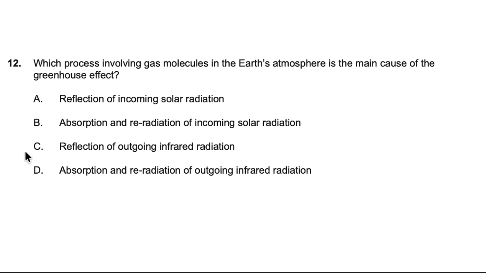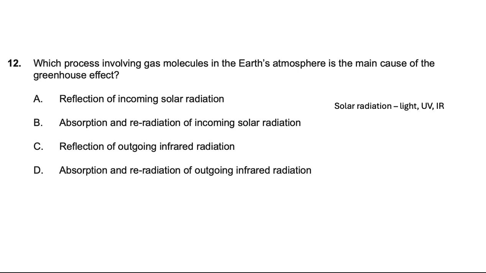So let's look at A and B. Notice that A and B talk about solar radiation. Now, I can understand why students might go for this, because solar radiation sounds kind of right. However, solar radiation is a bit vague here. Solar radiation could be light, could be UV, could be infrared.